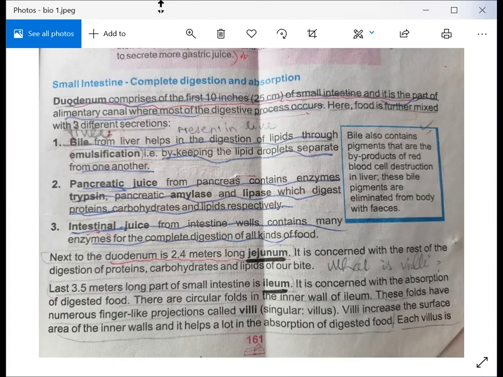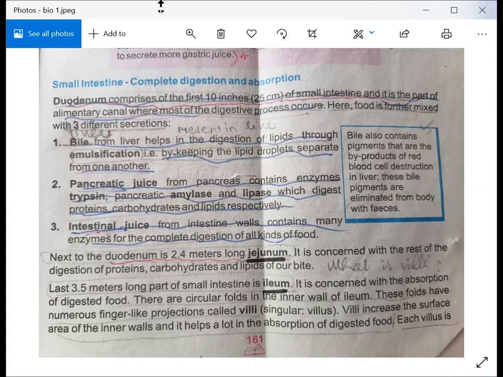It contains different enzymes, trypsin, pancreatic amylase, and lipase, whose important work is to digest the proteins, carbohydrates, and lipids present in our food. When they enter the digestive food, they break down the particles of proteins, carbohydrates, and lipids.